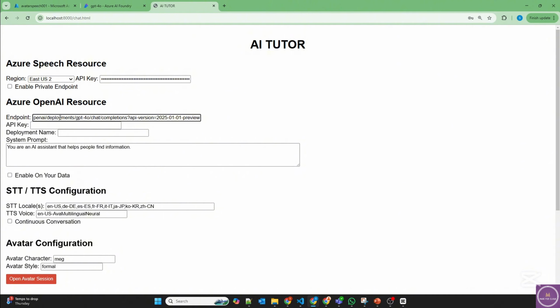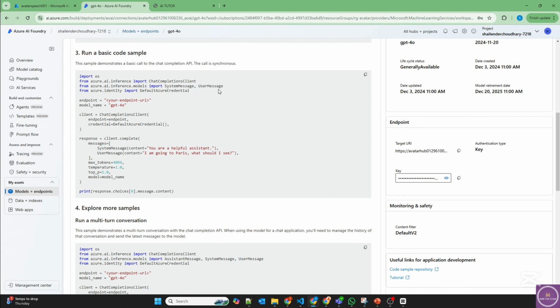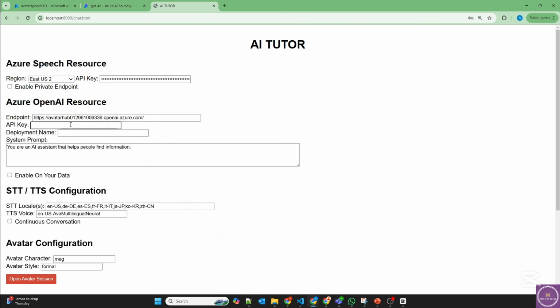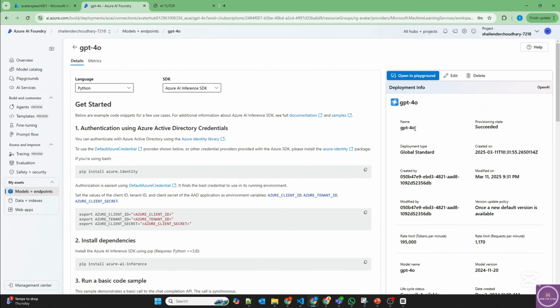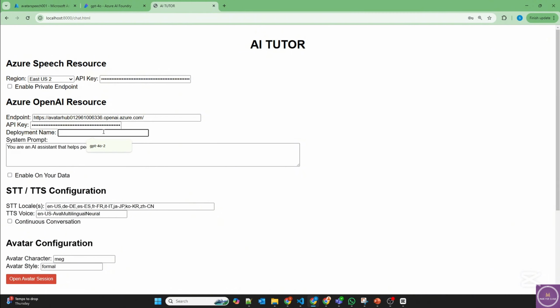So till OpenAI, this is the endpoint we need, and the API key, we can copy it from here, and the deployment name, which is GPT-4o. You can see this is the name of the deployment. And you need to check this box, which is enable on your data. Otherwise, it will use its own knowledge.